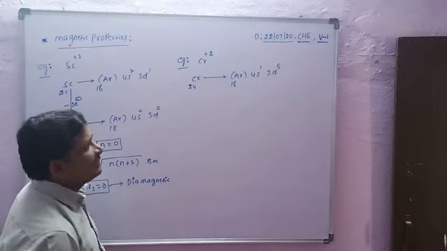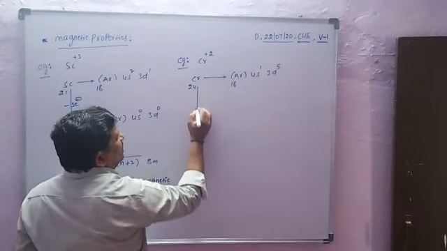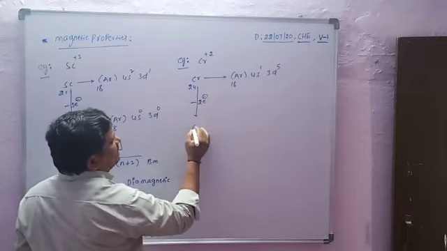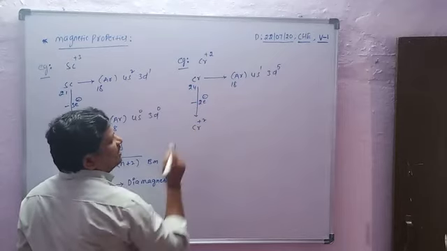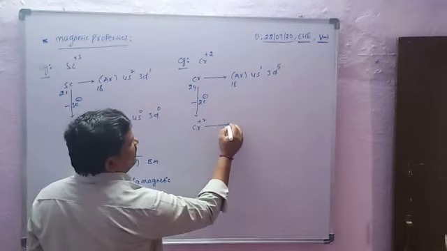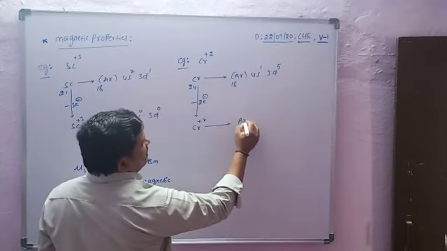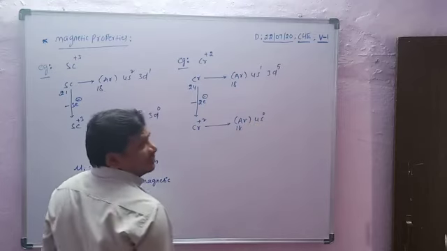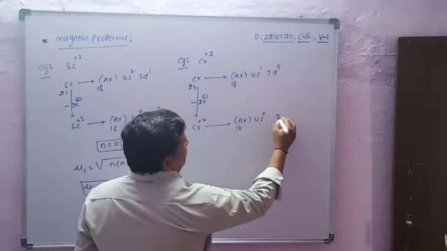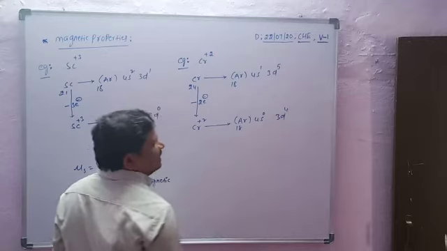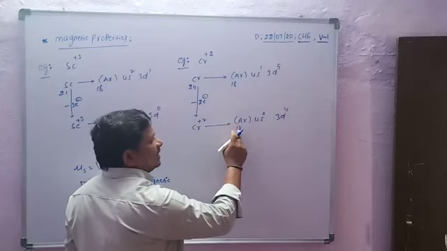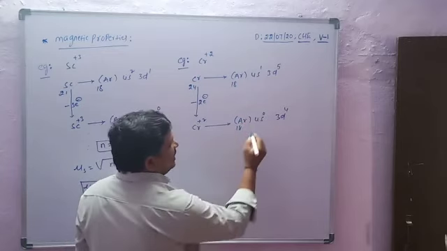Chromium loses 2 electrons and is converted into Cr plus 2. One electron is lost from the s subshell and another from the d subshell. So the Cr plus 2 configuration is argon 18, 4s0, 3d4.